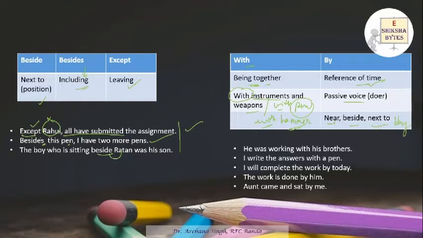Again, let's try to understand this with examples. With: he was working with his brother. This shows the togetherness. I write the answer with the pen. We're talking about the instrument or a weapon. I complete the work by today. Here we are giving a reference of time, so we are using by. The work is done by him. This is a passive voice. Then, aunt came and sat by me. Again, this is telling about a position, that your aunt came and sat next to me.